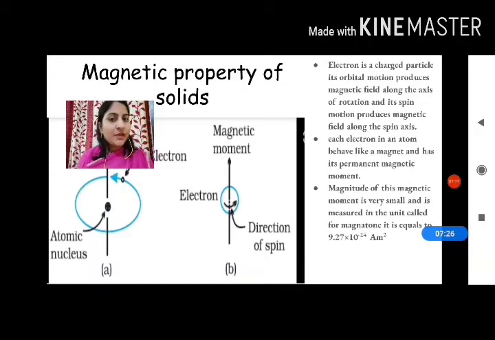Electron is a charged particle. Its orbital motion produces a magnetic field along the axis of rotation, shown in figure A, and spin motion produces a magnetic field along the spin axis, shown in figure B. Each electron in an atom behaves like a small magnet and has its own permanent magnetic moment. The magnitude of this magnetic moment is very small and is measured in the unit called the Bohr magneton. It's not 4 magneton, it's Bohr magneton, which is equal to 9.27 × 10^-24 meter square.